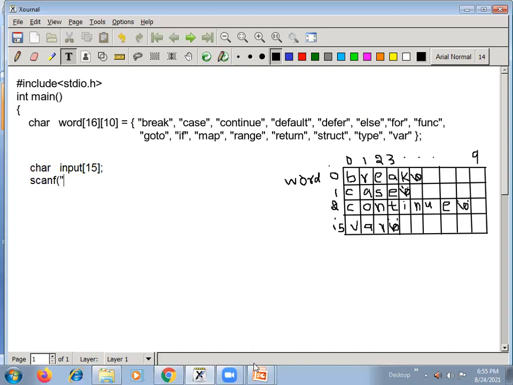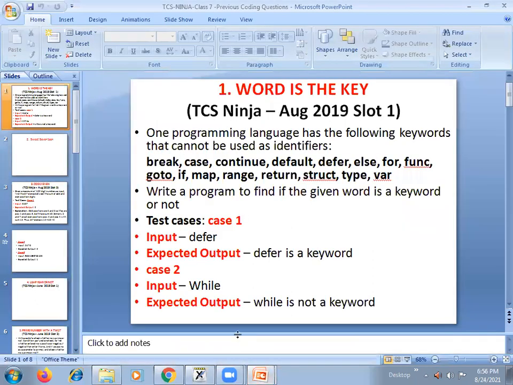Better to use the scanf function instead of the gets function, because these keywords are only single words, not multi-word strings, they are single word strings. So better use a scanf function with the percentage s format specifier, so that you can read a single word string here and store in input. This statement reads the input from the test case. Already input is available in a test case. So from here it reads and stores